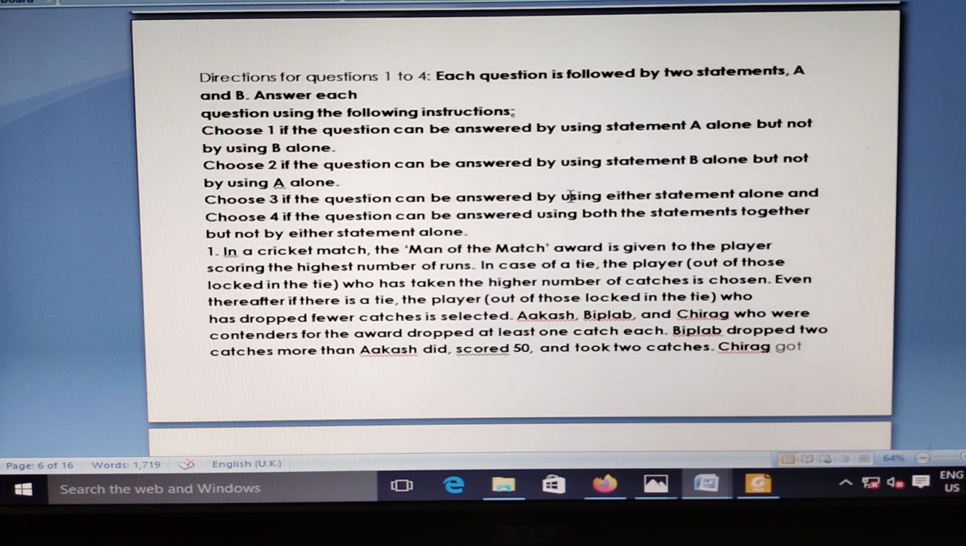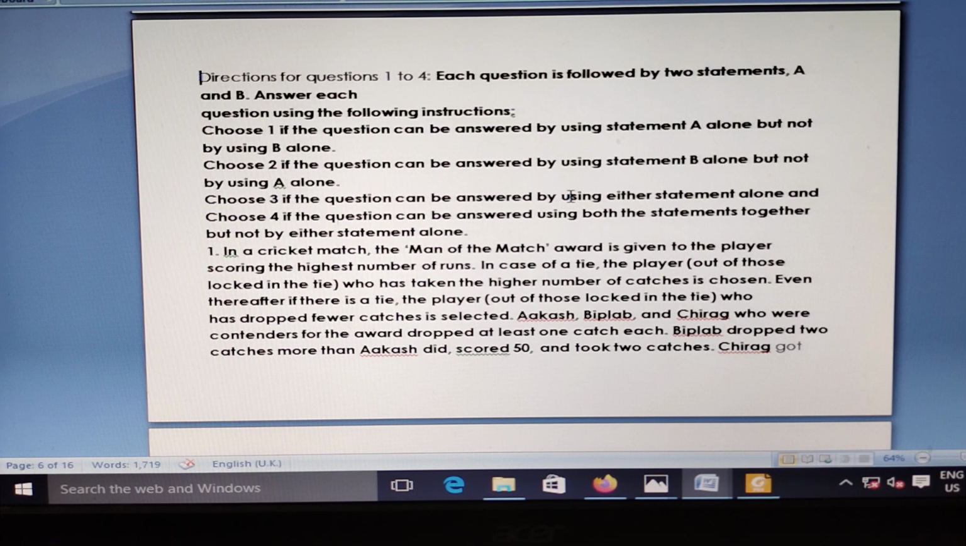Now there are questions. Here are the questions, choose the correct option. If the question can be answered by statement A alone, choose 1. Statement B alone, choose 2. If the question can be answered using either statement alone, choose 3. Choose 4 if the question can be answered using both statements together.